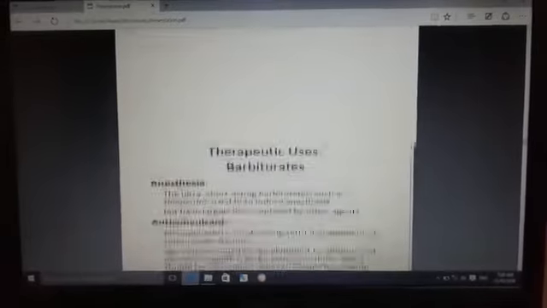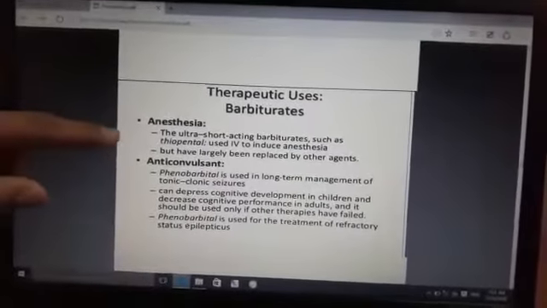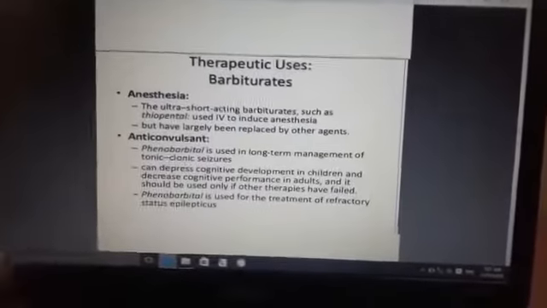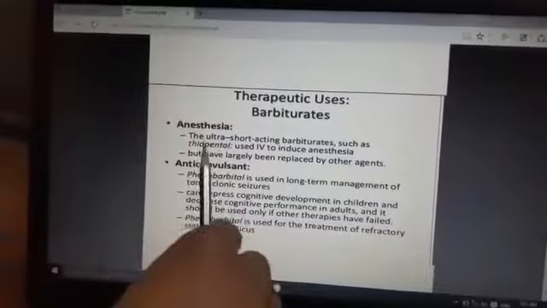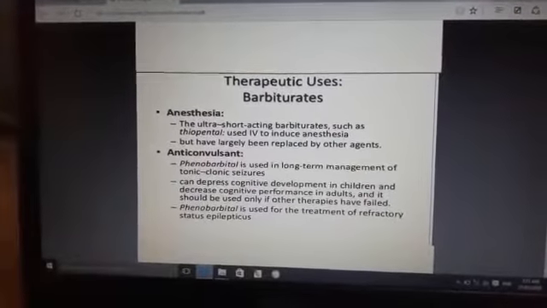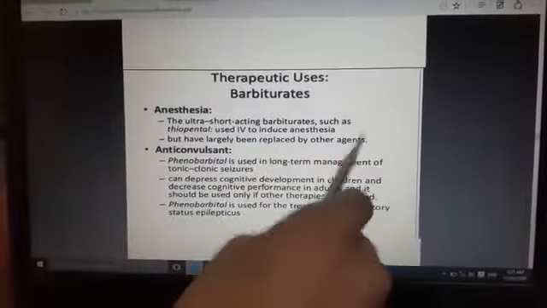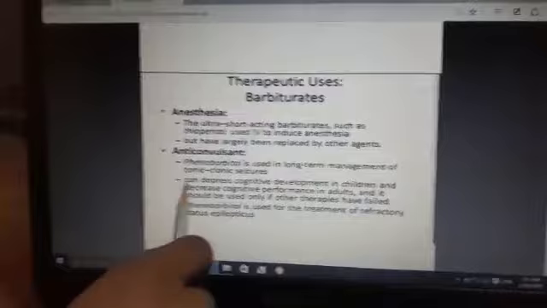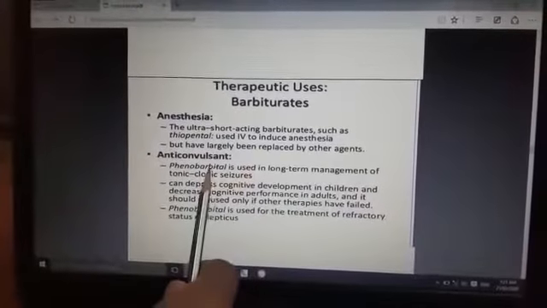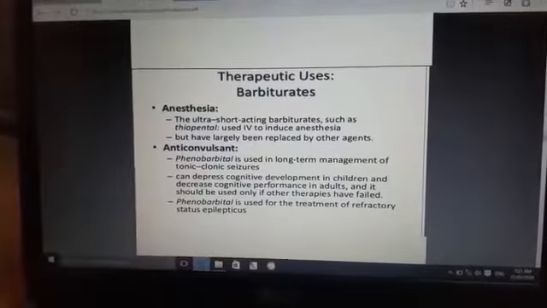The next slide is therapeutic use of barbiturates. The first is anesthesia. The ultra short acting barbiturates such as thiopental are used to induce anesthesia, but have largely been replaced by other agents. Again, anticonvulsant: phenobarbital is used in long-term management of tonic-clonic seizures.